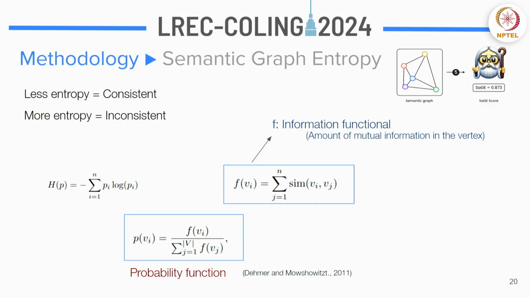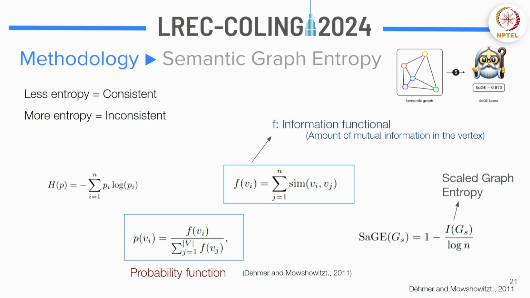Now let's say in a graph, for example, in the top right there's a graph, right? Let's say for the blue node, if you calculate this information functional, it would be the maximum, because it would be having more similarities with every other node, right? Because it's at the center, which would mean it has the most information, which would mean, in layman's words, it's probably the most common answer that you would get. So once you calculate this function, you just put it in the probability distribution function.